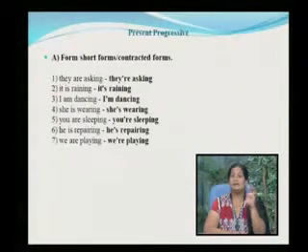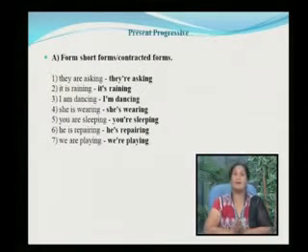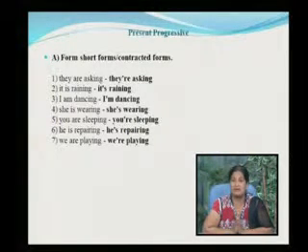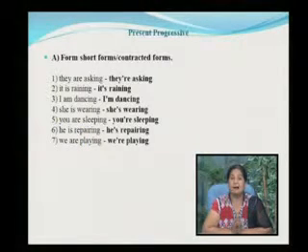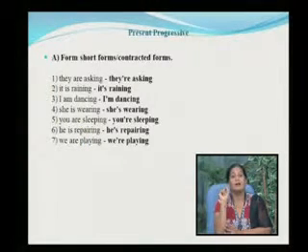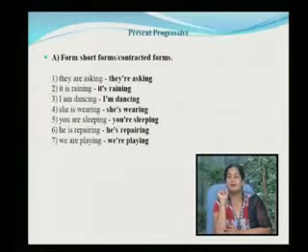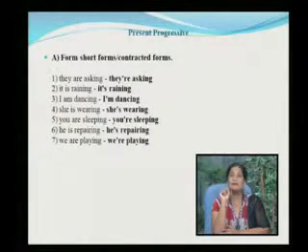Now, these are the contracted forms. Earlier also, when we were doing the introduction of tenses, we came to know about the contracted forms, a short form or the contracted form. They are asking, they're asking. It is raining, it's raining.